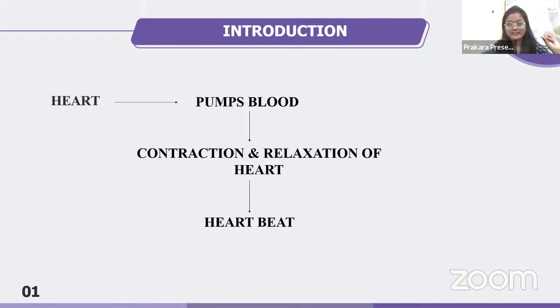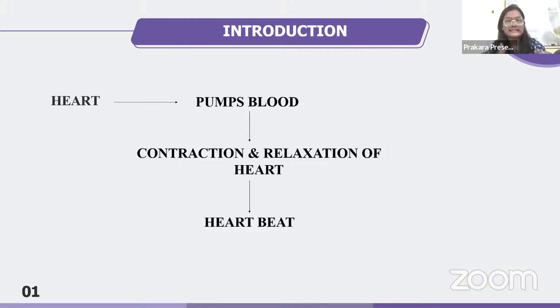Okay, the topic is cardiac conduction. Now, why are we talking about the heartbeat? I'll tell you in a minute. Okay, so let's just go back one step, which is contraction and relaxation of the heart. So as I've said, heart is a muscle and heart is contracting and relaxing. So in our body, we have various other muscles. Okay, let's just take an example of a skeletal muscle. So whenever a skeletal muscle has to work in our body, it has to undergo some contractions and relaxations. And whenever the skeletal muscle is contracting or relaxing, there will be some electrical activity that takes place in the brain, right? Some electrical activity will take place in your brain whenever the skeletal muscle is contracting or relaxing, right?